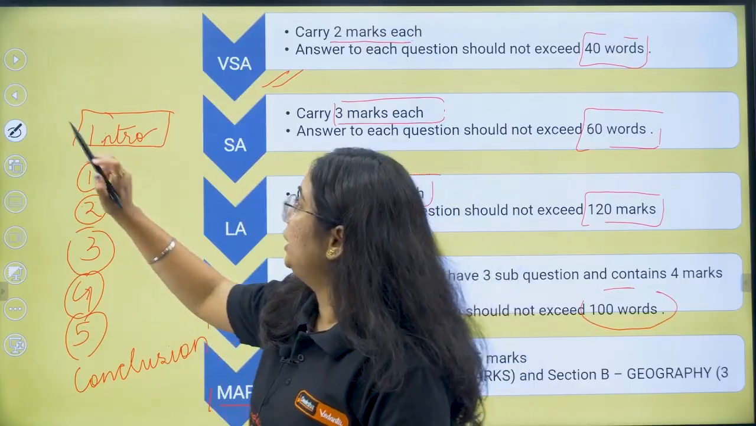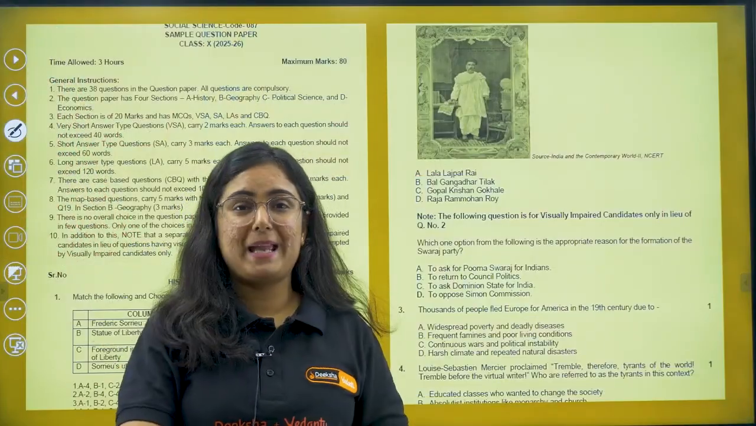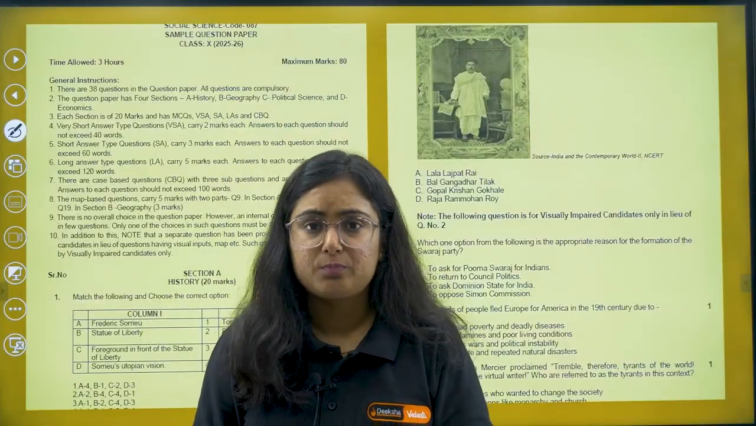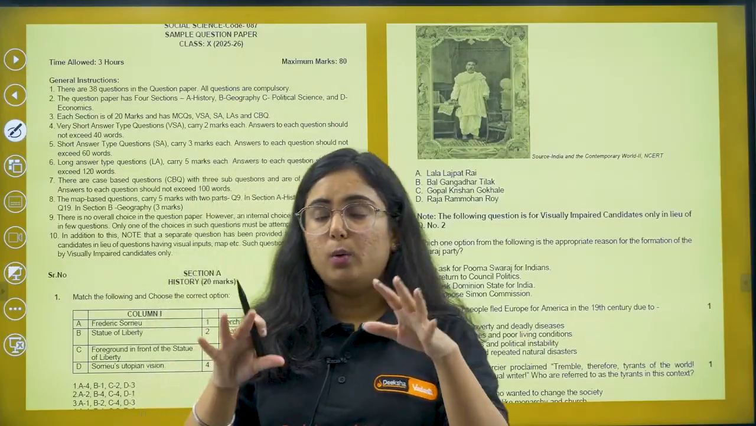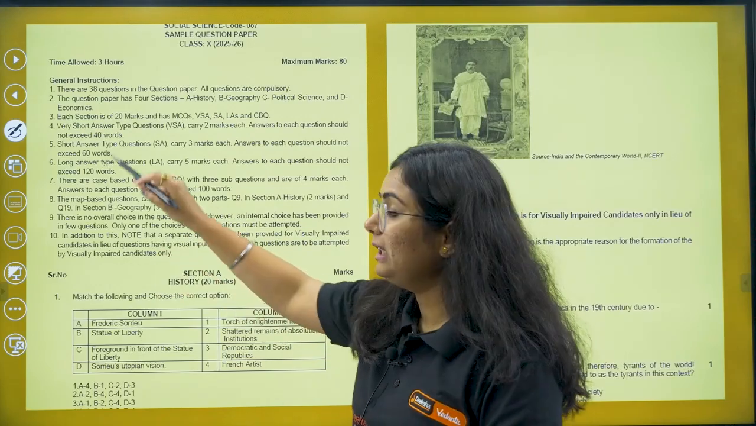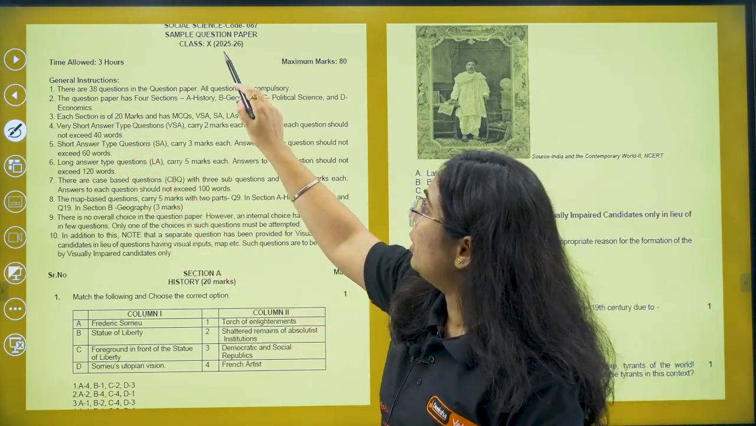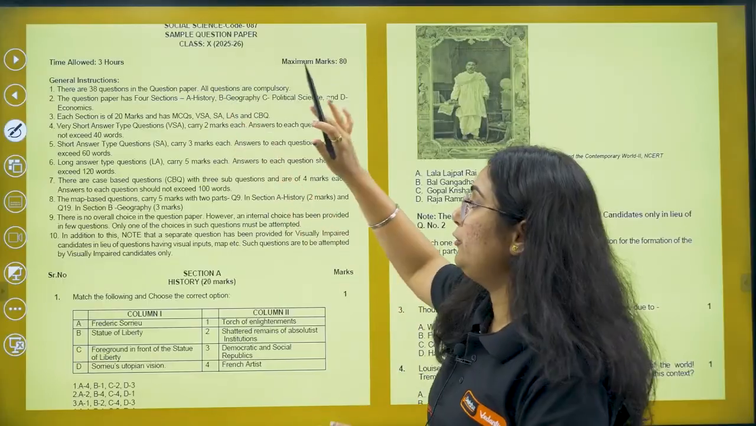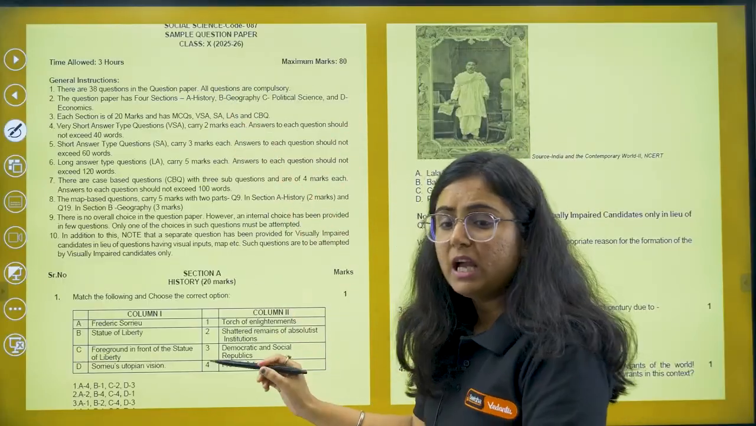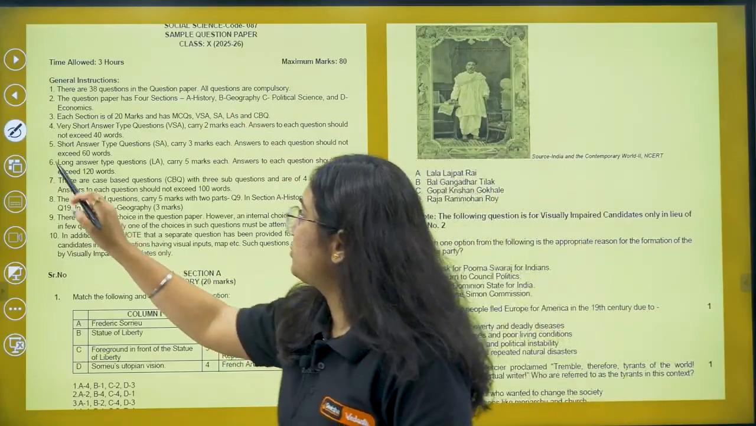Let me take you to a view of the paper pattern which has changed here. Whatever we have discussed, we are going to visualize over here. All the instructions I just told you are written on this paper. This is your academic paper for 25-26. Have a look here. Now, this is the change brought by them.